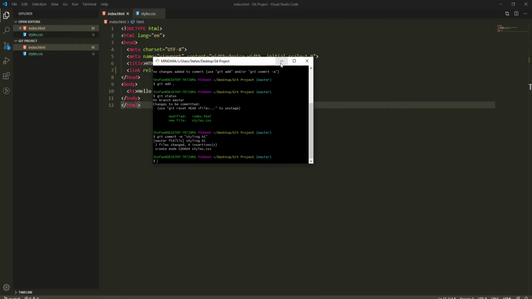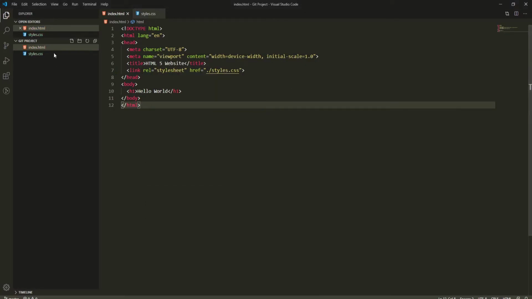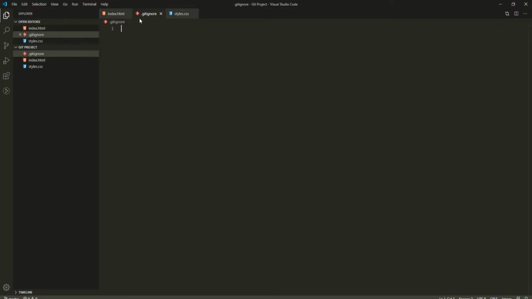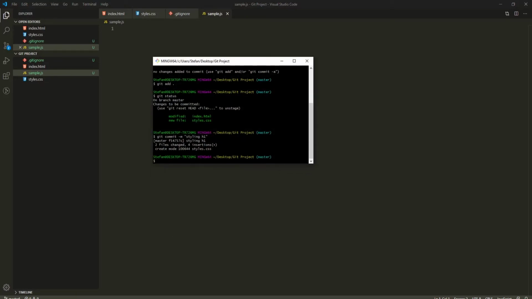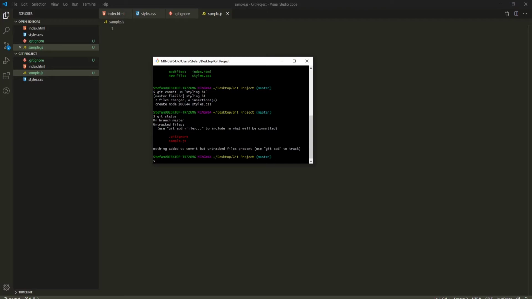So now let's create something that Git also has in mind. I will create a file called .gitignore, and this file will basically ignore all the files that we have inside. So now I could create a sample.js file, and when we run git status here, you can see that we have two files added, like .gitignore and sample.js.